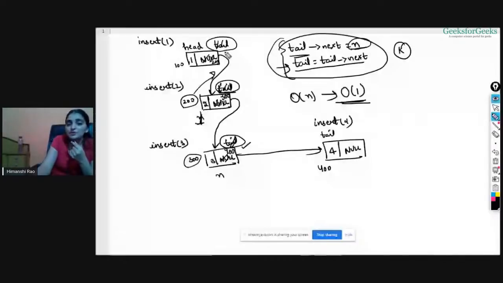But say I want to perform all the operations like pop, top, size, and is empty, all in O of 1, right? So I have achieved O of 1 in my push function, but let's check it for pop and other functions as well.